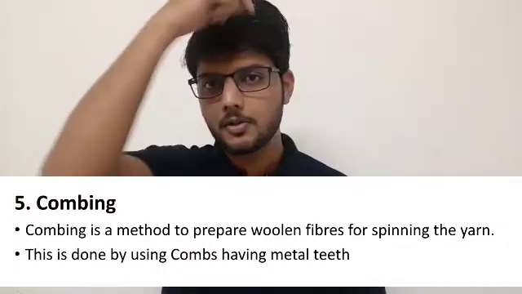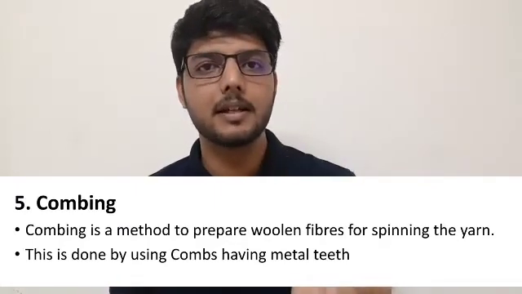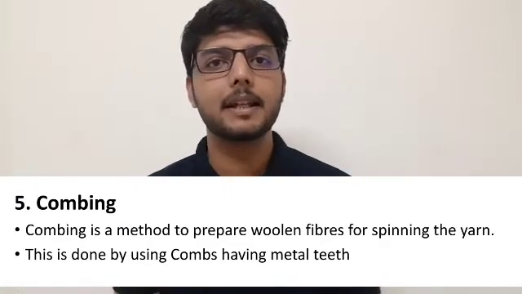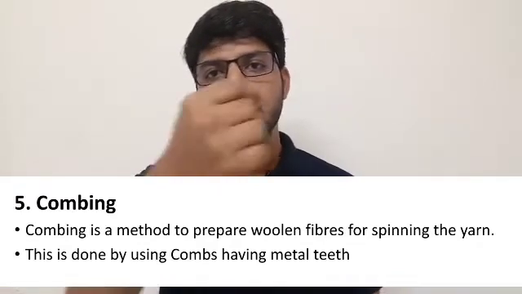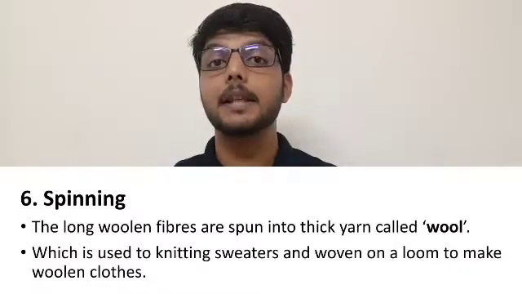After that it is ready for combing. This process is done by a big metallic comb, which has metallic tips and which will comb the wool. After combing, it is ready for spinning.